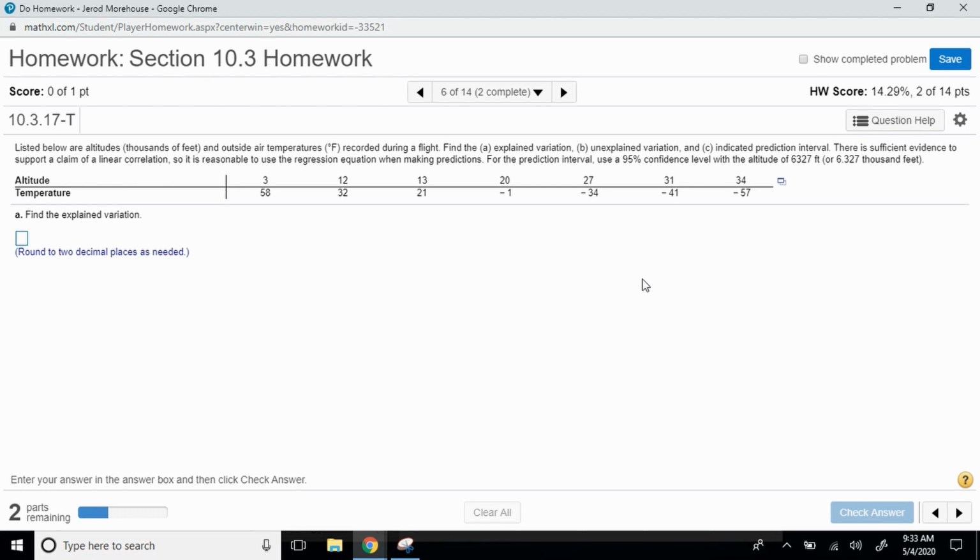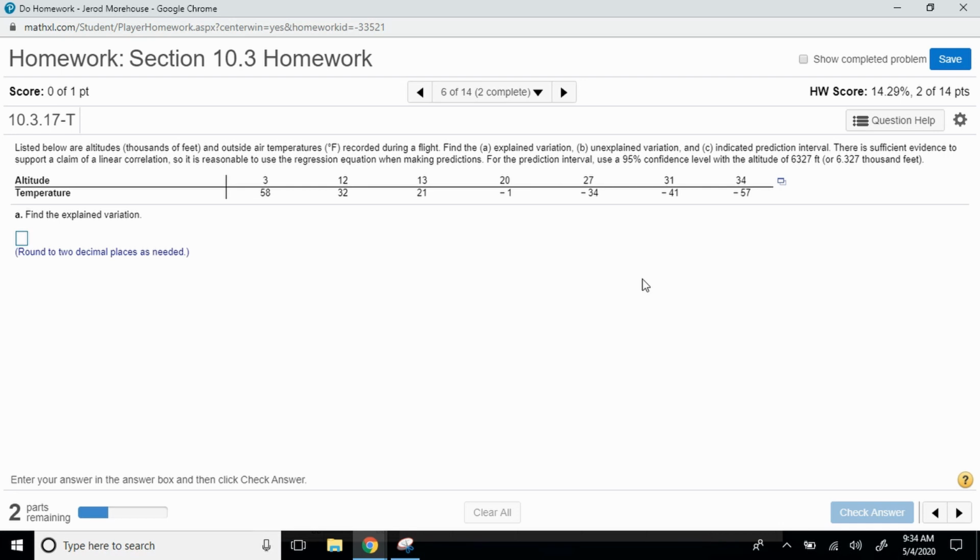All right, number 6 is the last one we're going to go over together, so let's dive in. Listed below are altitudes in thousands of feet and outside air temperatures in Fahrenheit recorded during a flight. Find the A, explained variation, B, unexplained variation, and C, indicated prediction interval.